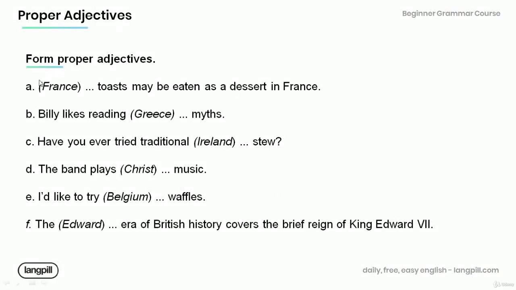Read the following sentences and provide the proper adjective form of the words in the brackets. A. France. Toasts may be eaten as a dessert in France. B. Billy likes reading Greece myths. C. Have you ever tried traditional Ireland stew?